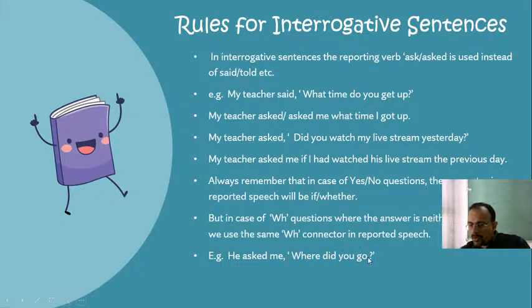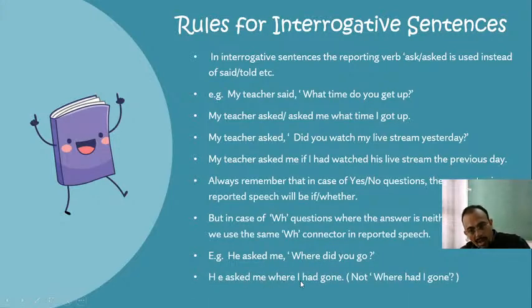So where did you go will become where I had gone. As you can see here, he asked me where I had gone. Don't write where had I gone. Okay, because always remember that if you start a sentence with assertive structure like he asked me, then in the middle you cannot use the interrogative structure.